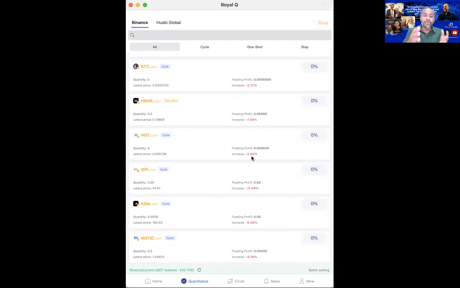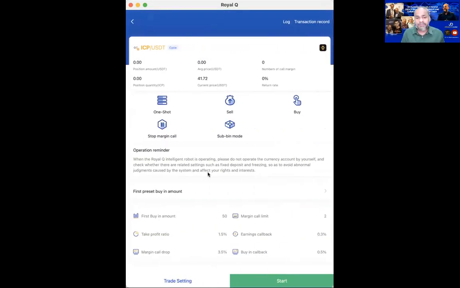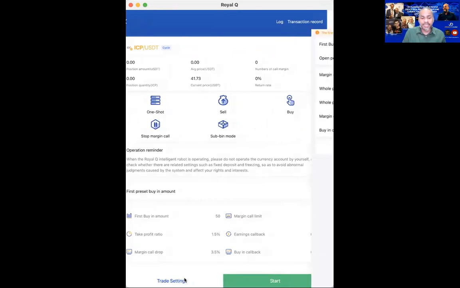So I'm going to look for coins that are actually at the lowest at this moment. Here I can see ICP is about -11%. That simply means probably this has already bottomed. So the only way for ICP now is to go upward. So now let me choose ICP. Let me open up this trade. So how do you open? Click ICP. Once you click ICP, first thing, you go to trade setting.